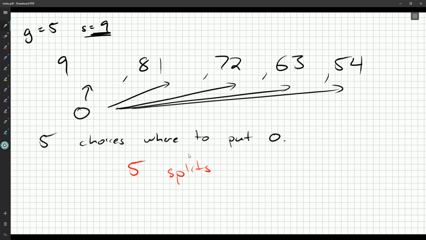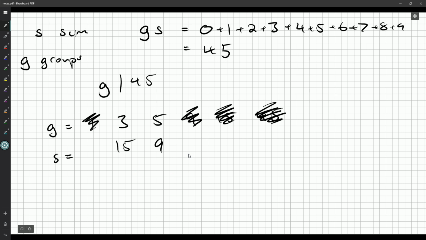And I suspect the same sort of trick will probably happen when we make our 3 groups. 0 could be added to any of them, because 0 doesn't change the sum. Okay? So we get 5 different splits when we've got 5 groups. What if we had 3 groups and everything adds up to 15? Okay, let's say 3 groups, sum is 15.